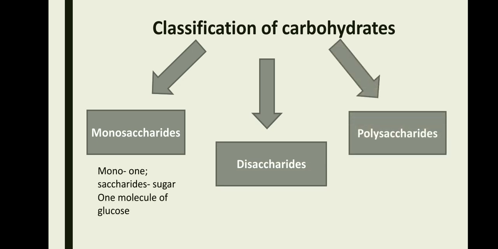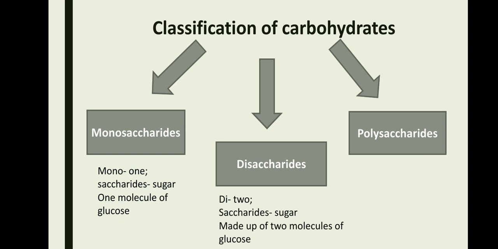The word mono means one and saccharides means sugar. So monosaccharides are a group of carbohydrates which are made up of only one molecule of glucose. When we talk about disaccharides, the word di means two and saccharides means sugar. So disaccharides are carbohydrates which are made up of two molecules of glucose. So sucrose is an example of disaccharides.